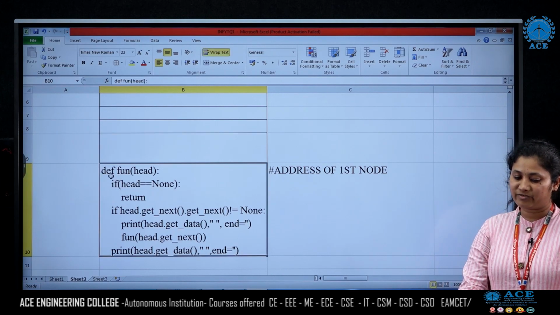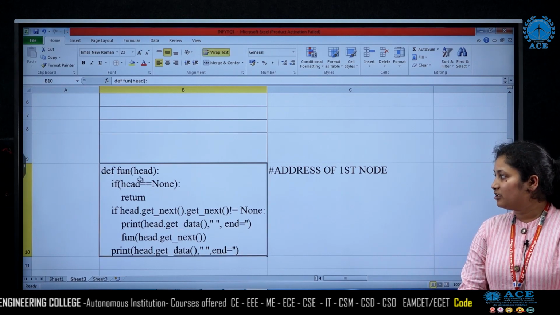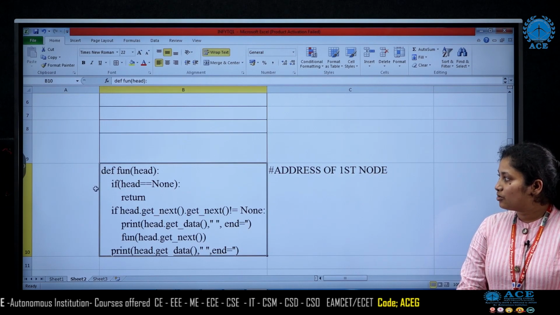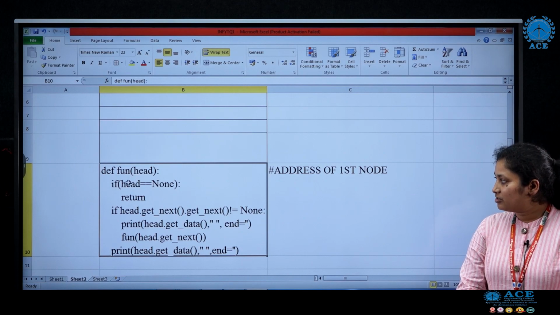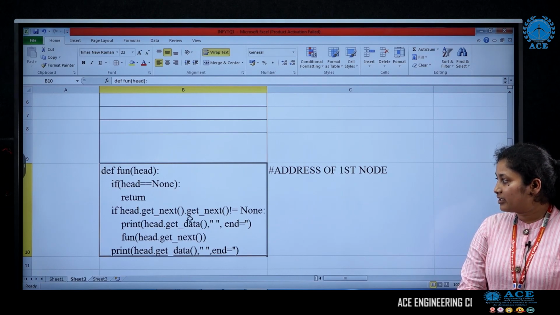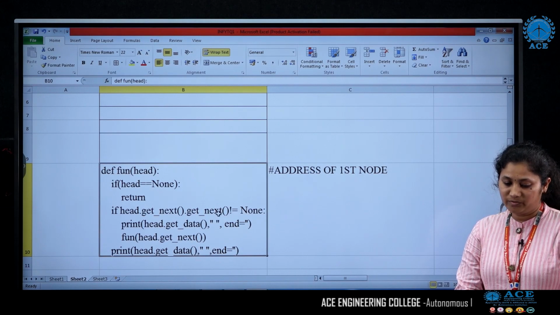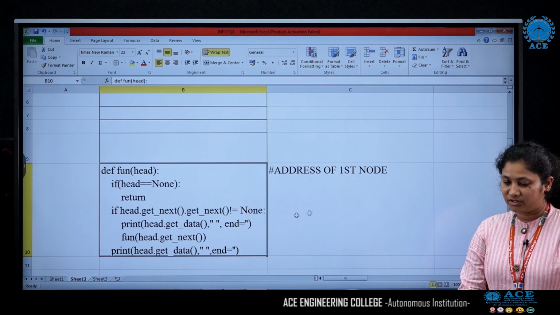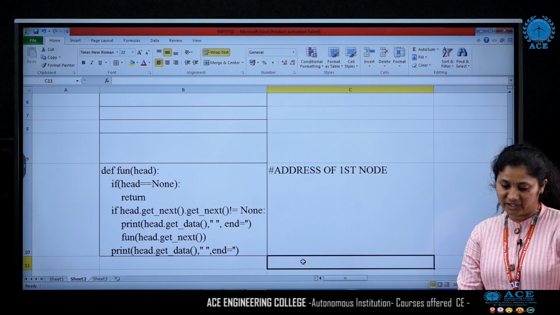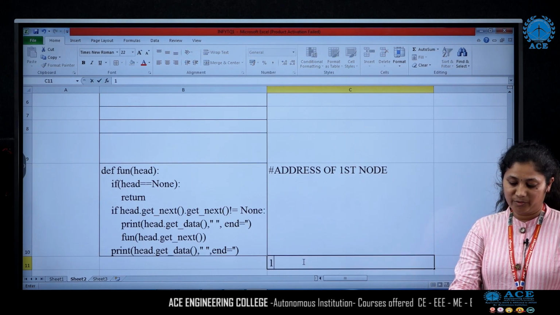Here I have written the same code snippet. Initially head holds the address of the first node. Since we already have some content, it is not equal to none. So we check whether head dot get next is equal to null. No, it is not equal to none. So we are going to print the data first. What will be printed? 1 will be printed, so I'll just print the data here.